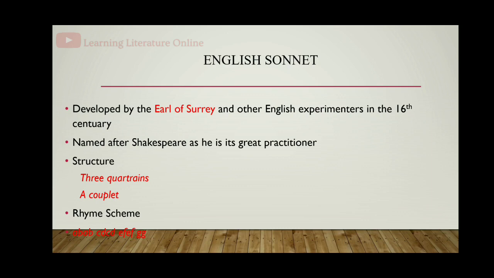The 3 quatrains will present an argument, and by the couplet the poet will try to substantiate his argument.